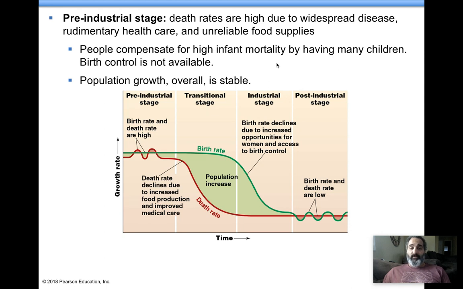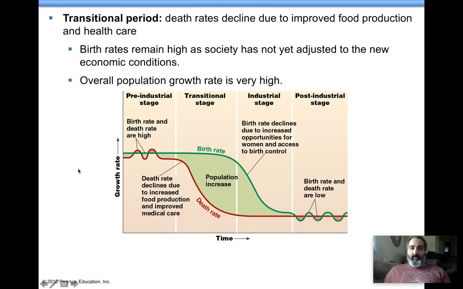When we talk about Industrial Revolution, certain countries haven't even had their Industrial Revolution yet, so they're very primitive, so to speak. So what's happening in the pre-industrial stage? People are having a ton of kids. Population's growing, but overall stable. The reason it's not growing too rapidly is because you have a lot of death taking place too. People don't live as long in this pre-industrial stage, right?